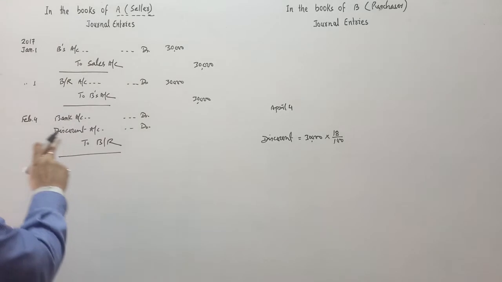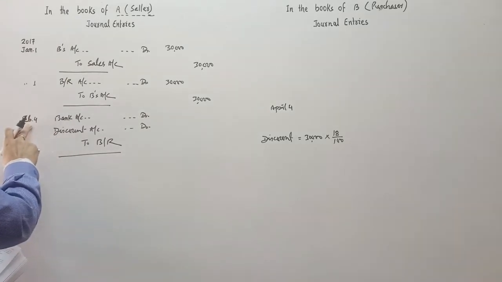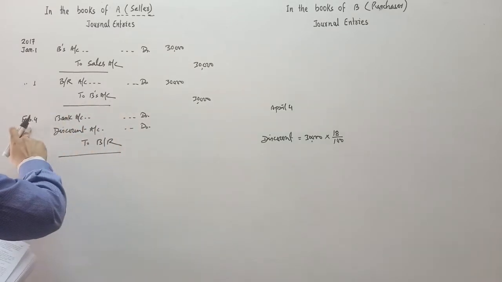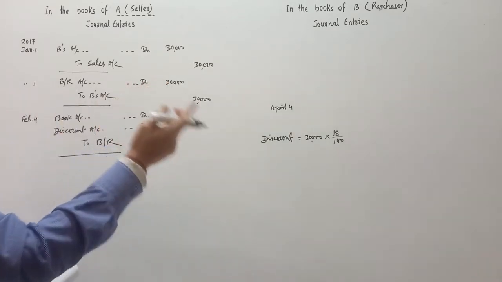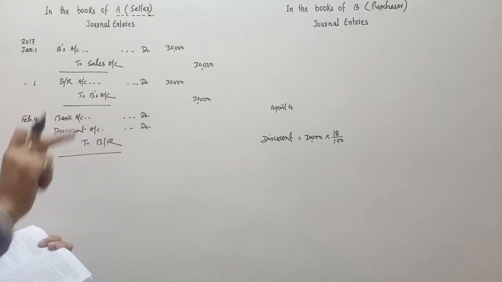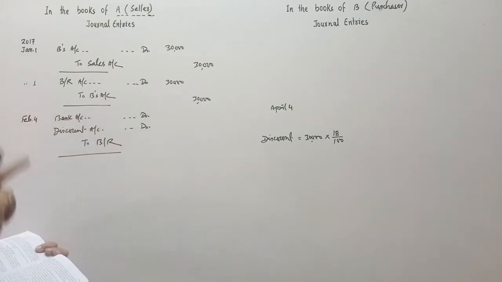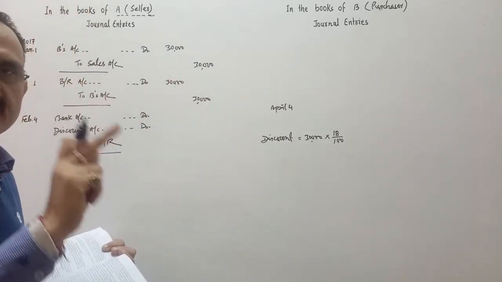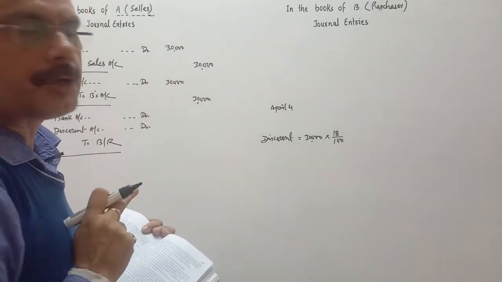And this bill is discounted on which date? February 4. So how many months before the due date is the bill discounted? February to March, March to April. So 2 months before the due date, the bill is discounted by the drawer.